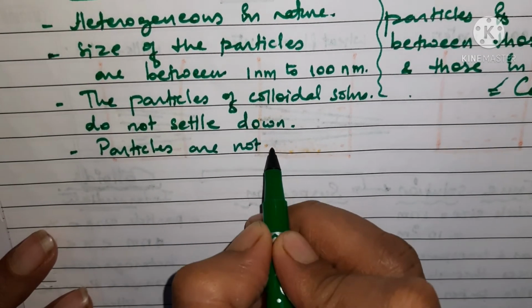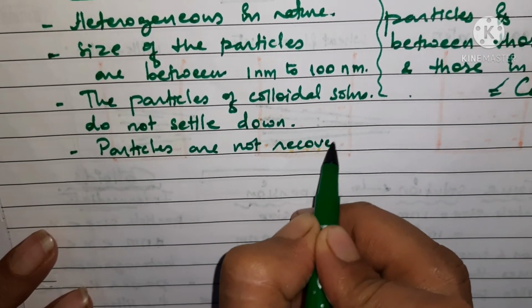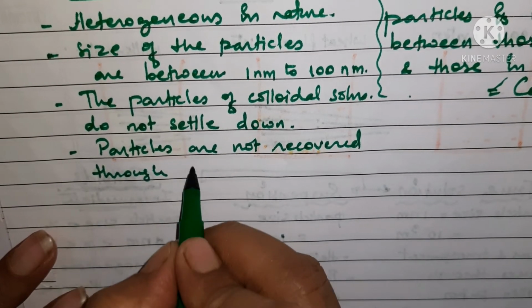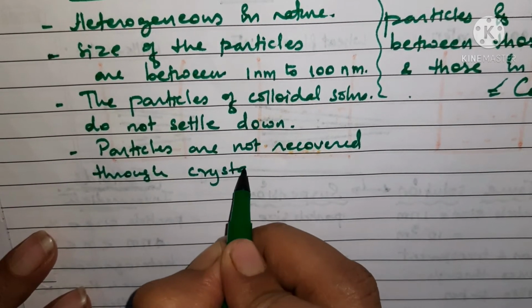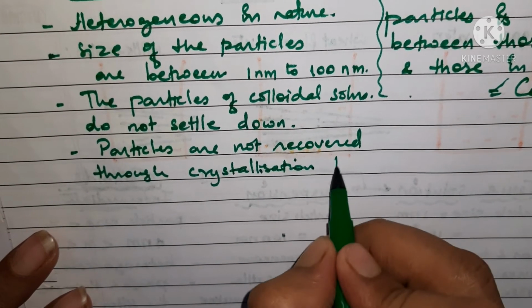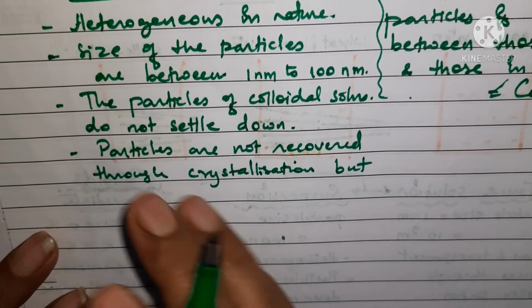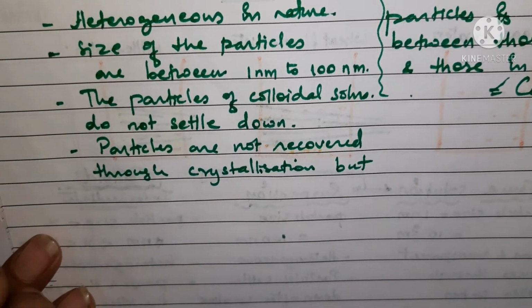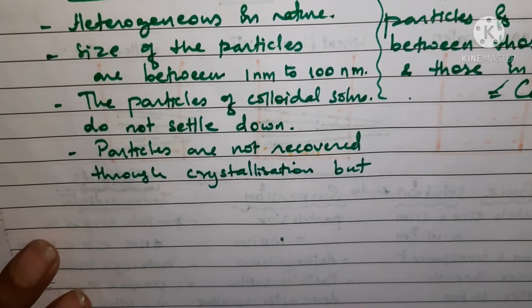Okay, so you can say that particles are not recovered through crystallization, but they can be separated, like in milk. Okay, milk can be separated. You can do it in case of milk.